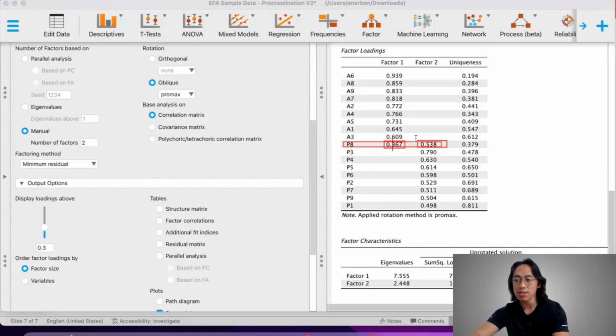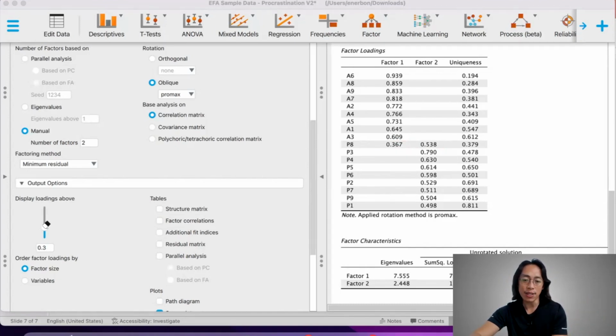But since the factor loading for factor 2 seems to be not entirely close to the factor loading for factor 1, for the meantime, I will leave it there. Anyway, we still have a confirmatory phase that we can do, so I'll leave it as such.